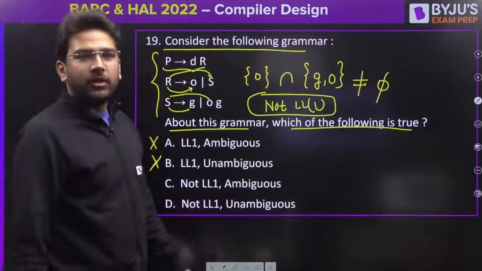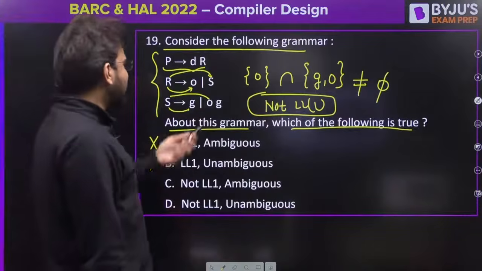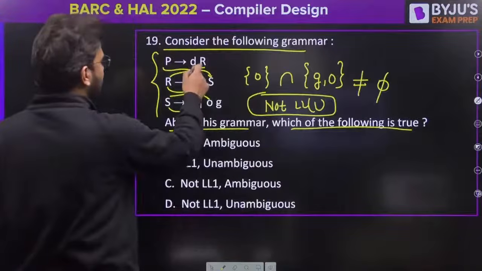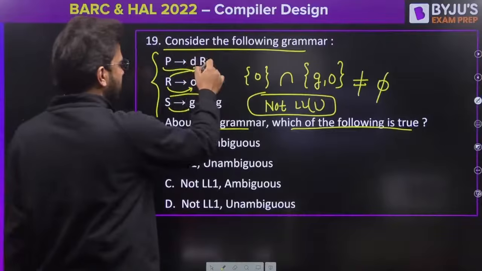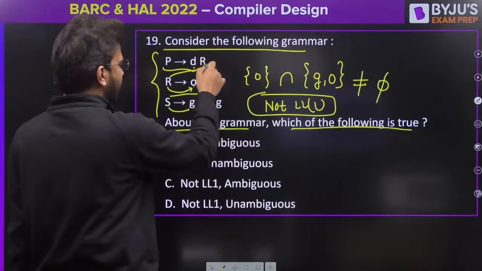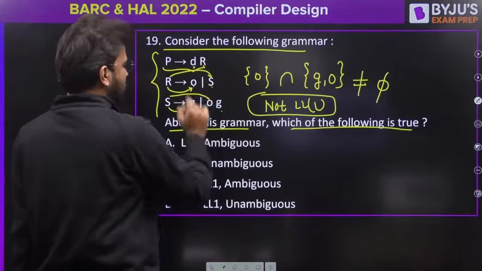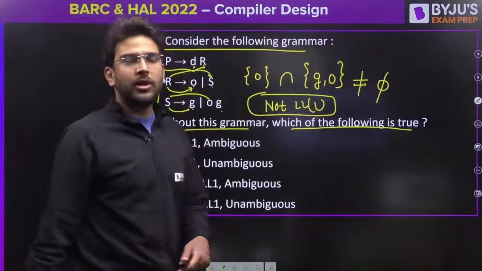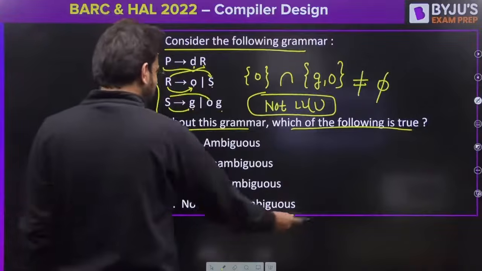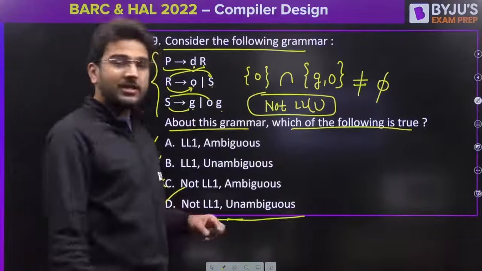Let's talk about ambiguity. Now here if you see, is it ambiguous? Can you generate any string that is having more than one parse tree? Let's check. Here you have D here, starting symbol is P, D. Then from R you can get O, so DO is there. Other way, no, you cannot find. From R you can get S, so DS. DG is possible, DOG is possible, DO is possible. So here you can see, you cannot find any one string which is having more than one parse tree. So this is unambiguous and this is not LL1. Option D is correct.